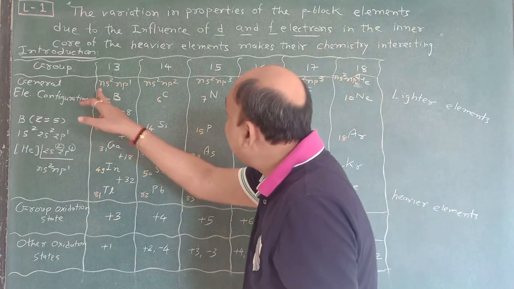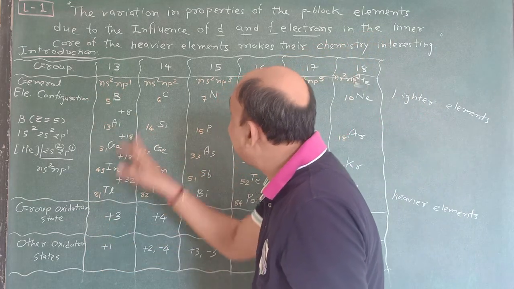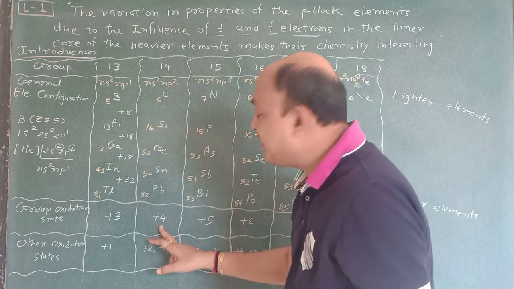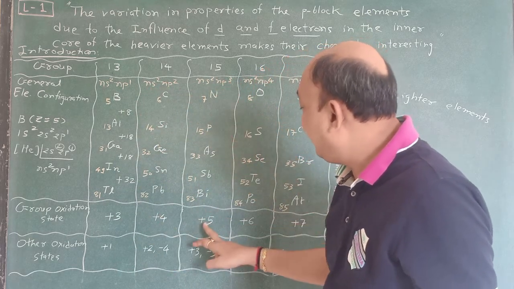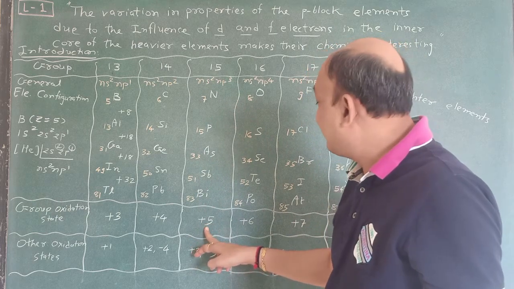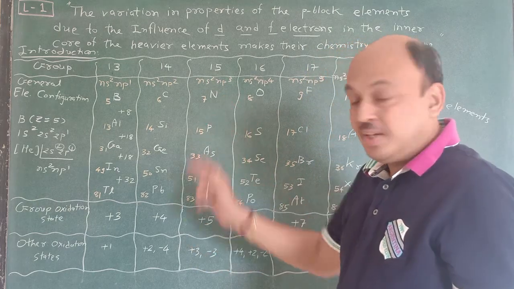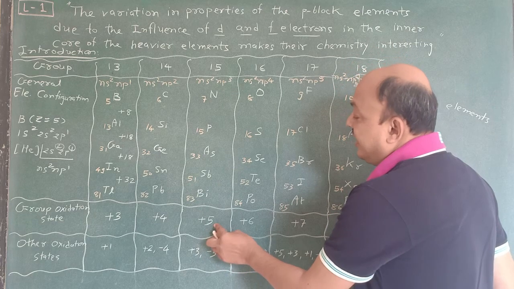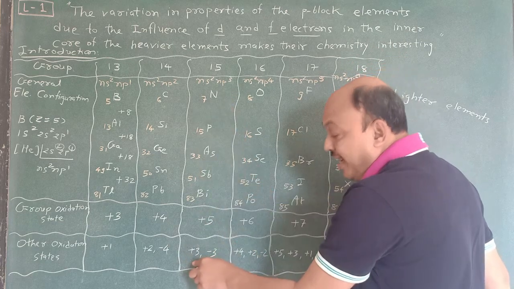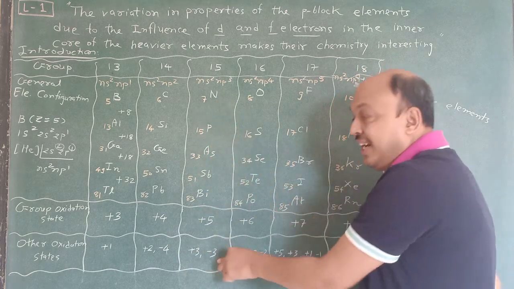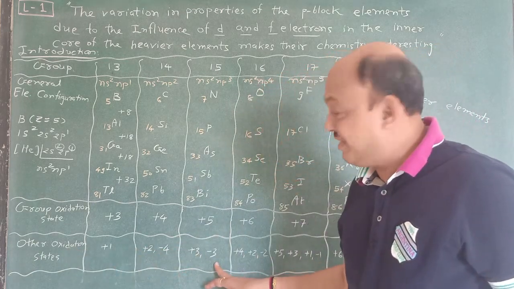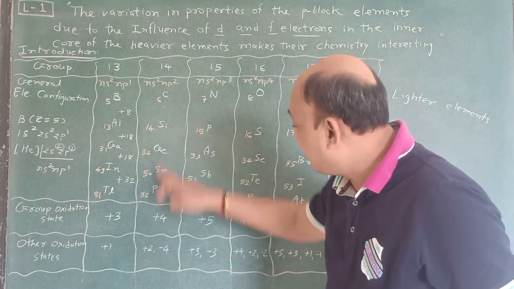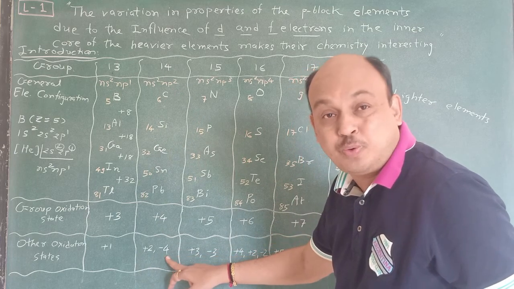So here ns2np1, plus 3 is there. ns2np2, once again here plus 4, just see, 4 electrons are there. ns2np3, plus 5 electrons are there. But in certain cases they lose 3 electrons and also gain 3 electrons, and that's why the other oxidation states are plus 3 and minus 3. In the same way, here the other oxidation states are plus 2 and minus 4.